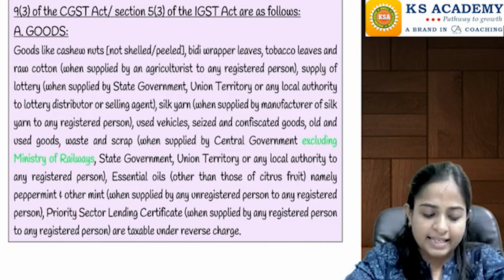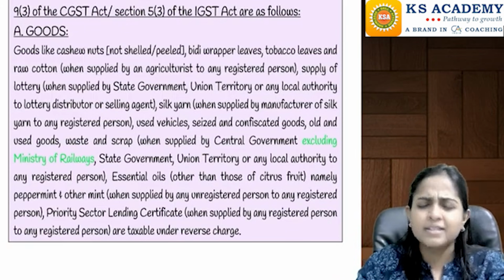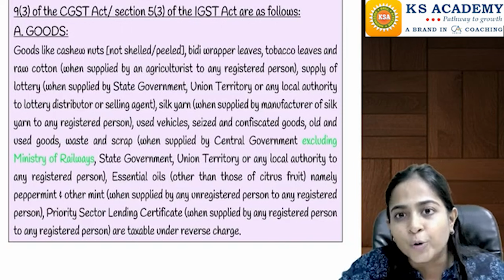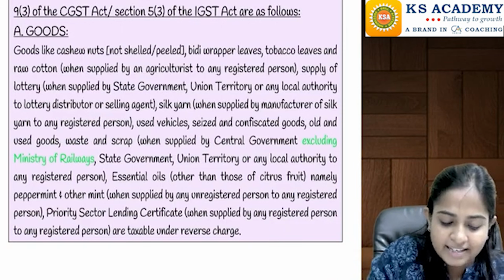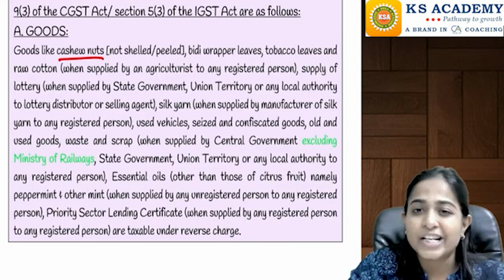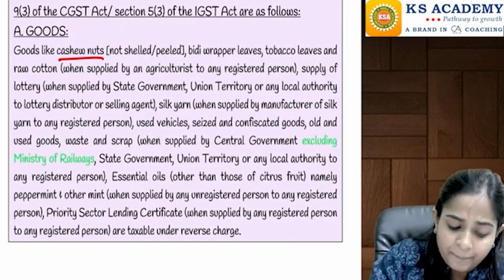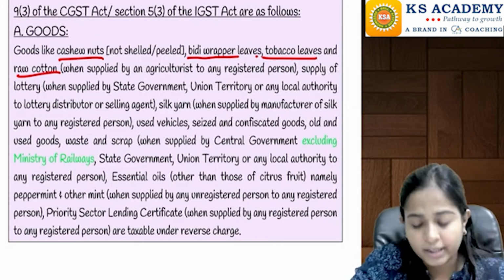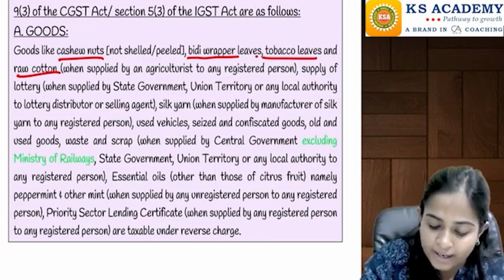Now let's see on which goods. The services list is a big list, the goods list is comparatively smaller. Let's try to understand on which goods the tax is payable under reverse charge mechanism. As you can see from the board, goods like cashew nuts, whether shelled or not shelled, peeled or not peeled, doesn't matter, then bidi wrapper leaves, tobacco leaves and raw cotton, but only when supplied by the agriculturist, the farmer, to any registered person.